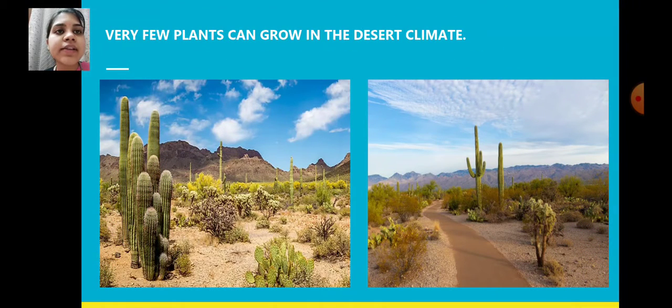Very few plants can grow in the desert climate. You already know that Saudi Arabia is mostly situated in the desert area, right? So very few plants can grow. Over there, see the picture? This is the picture of the desert of Saudi Arabia, and over there you see a very small amount of small plants can be found.